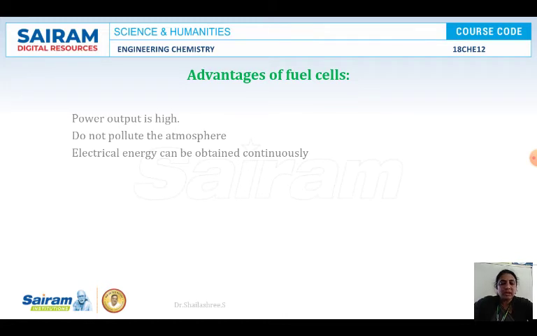In the case of methanol oxygen fuel cells, the products formed are carbon dioxide and water, both not at all harmful for the atmosphere. So generally in fuel cells no harmful emission of byproducts will be there, so it is almost eco-friendly. And the electrical energy will be continuously obtained until we pass the fuel and oxidant through the anode and cathode electrodes. Fine.